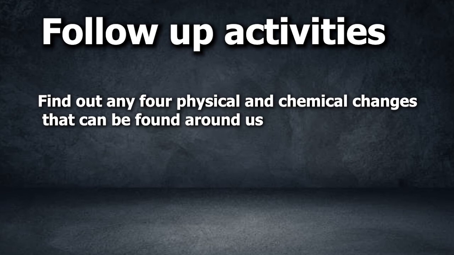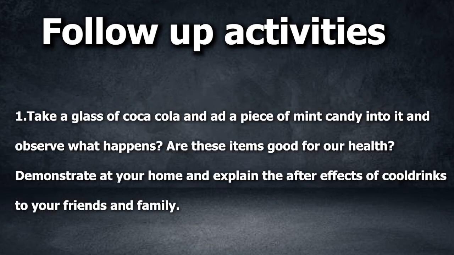Find out 4 examples of chemical and physical changes that can be observed around us. Take a glass of Coca Cola and add a piece of mint candy into it and observe what happens. Are these items good for our health? Demonstrate at your home and explain the after effects of cool drinks to your friends and family.